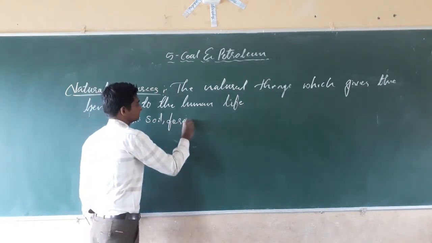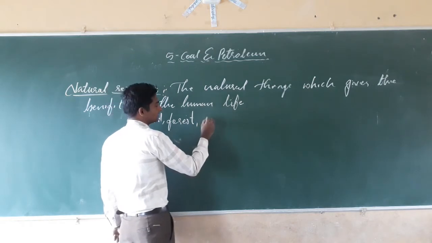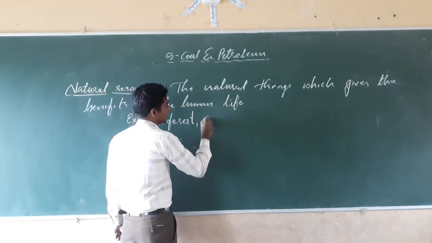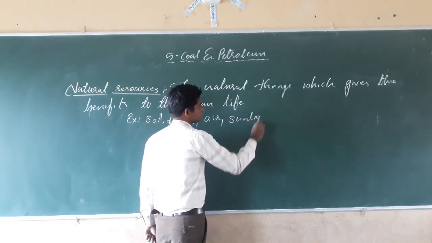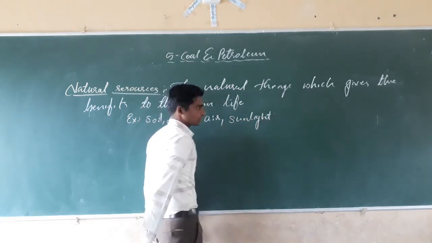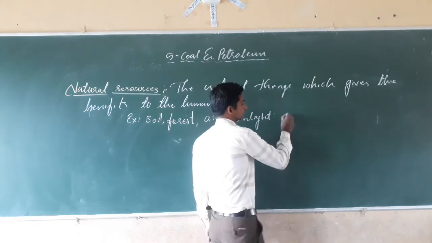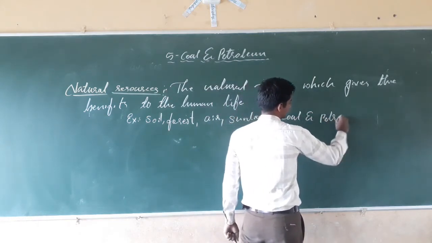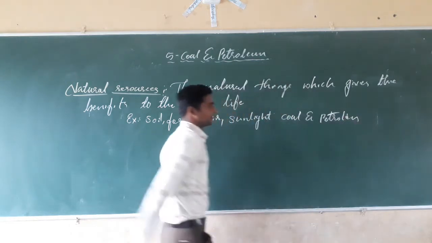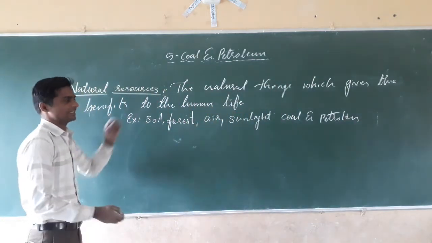Forest, then air, sunlight, coal and petroleum, yes, coal and petroleum, these are natural things.